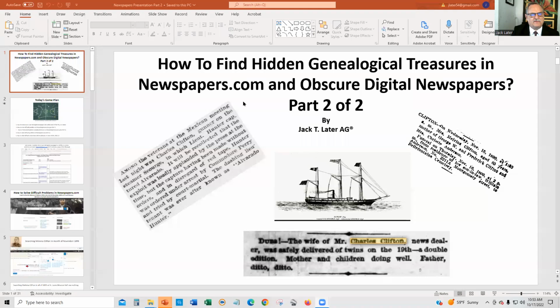And be sure that you check out part one of two. It doesn't matter whether you see one first or number two first. They don't have to be done simultaneously, but part one was Chronicling America. I know that a lot of people have challenges trying to find obituaries and others in Chronicling America, and I take all the mystery out of it. So anyway, let's go ahead and start this right now.